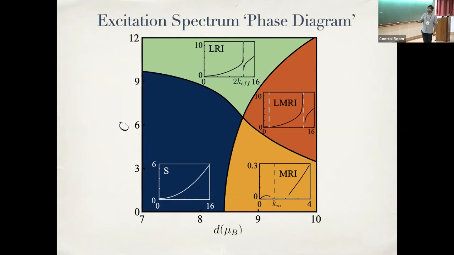the excitation spectrum, where this is a phase where my spectrum is stable. And these are phases where my light roton is unstable, or the magnetic roton is unstable. Here, both the light and magnetic rotons are unstable. But the key takeaway, in some sense from the whole talk, is that these boundaries are rather non-linear.